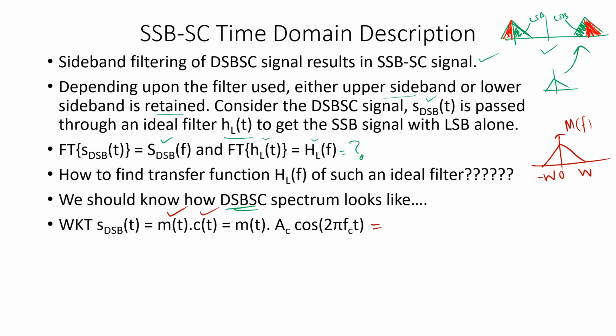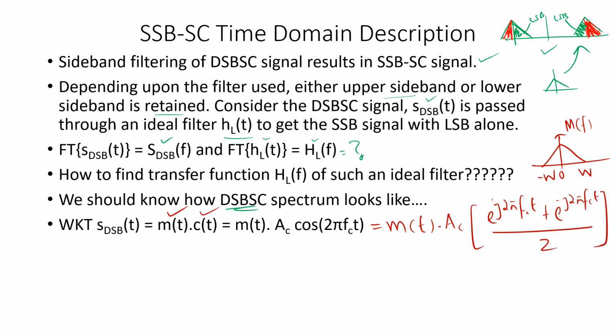So this is equal to m of t into Ac cos 2 pi fc t. By Euler's equation I can write cos as e power j 2 pi fc t plus e power minus j 2 pi fc t, divided by 2.